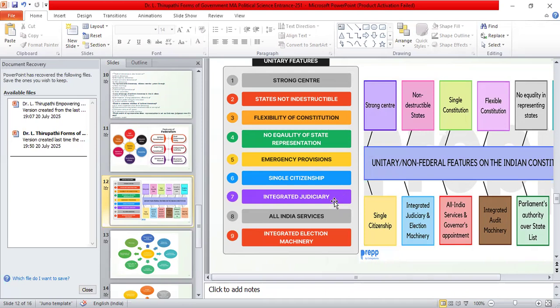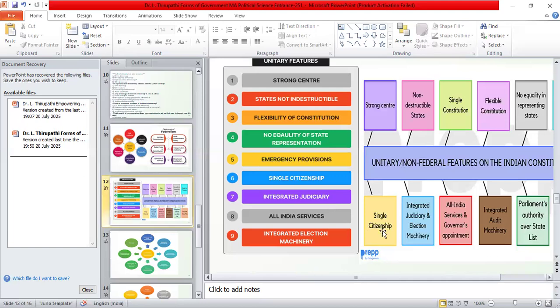For example, if we look at the Indian judiciary, at the central level we have the Supreme Court. At the state level, we have the High Court. At the district level, the district courts, and the municipal courts, and the local courts. This structure is called the integrated judiciary.